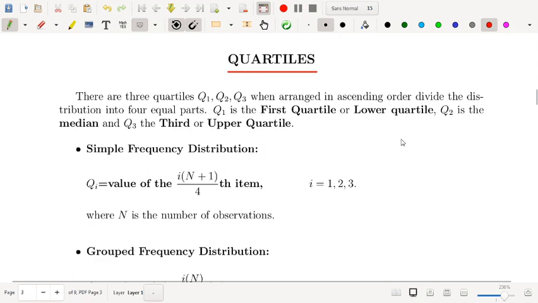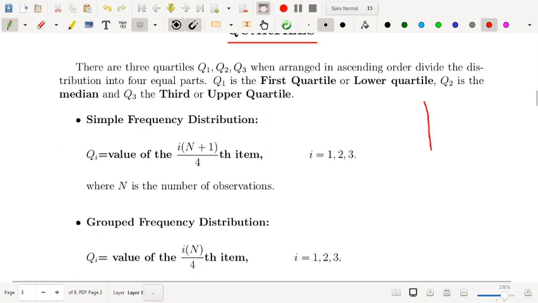Suppose this is your data, this is your whole data. What you are doing is splitting the data into 4 equal parts, taking sub intervals: 1, 2, 3.